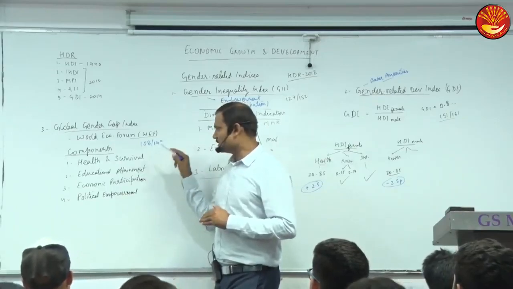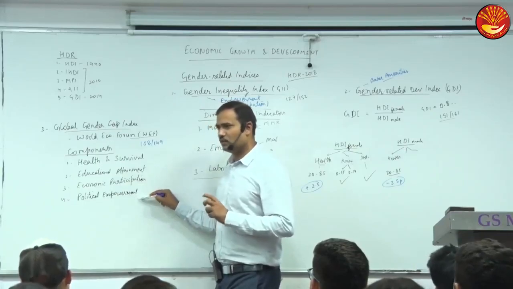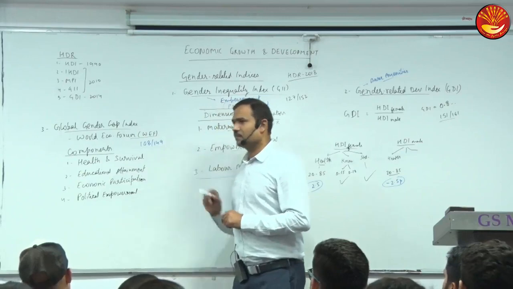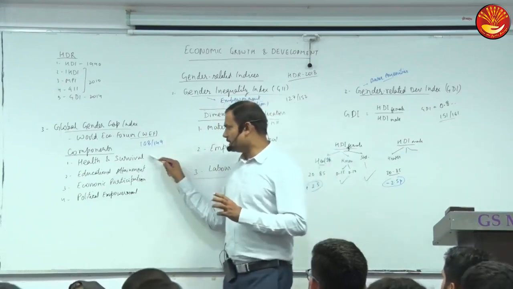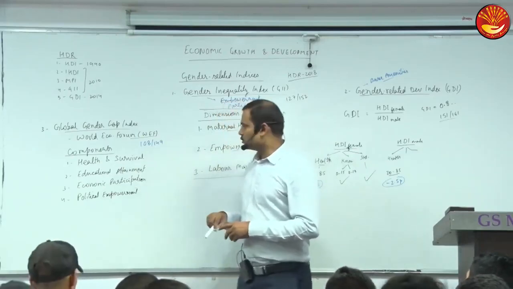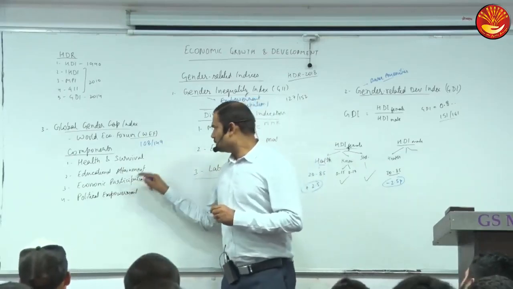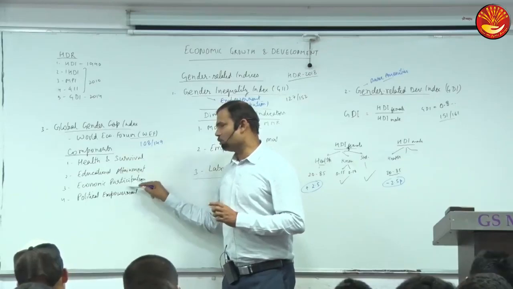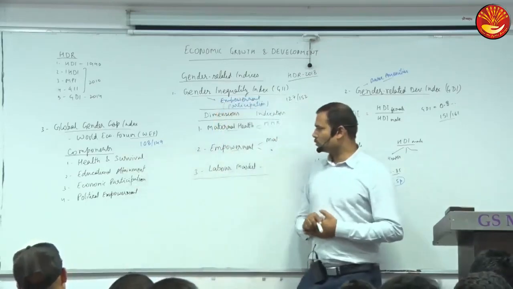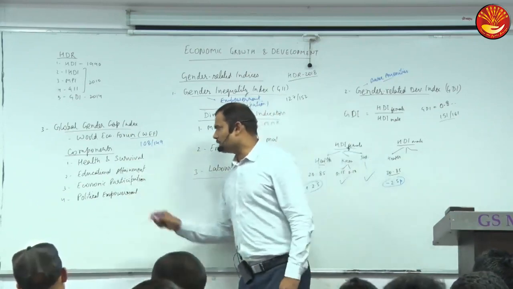So it is least in political empowerment. It was 19th rank. So the situation is best in political empowerment. The situation is much worse in health and to some extent in economic participation also. So worst in health, and then also in the 140s in health as well as in economic participation. So here it is best in political empowerment.